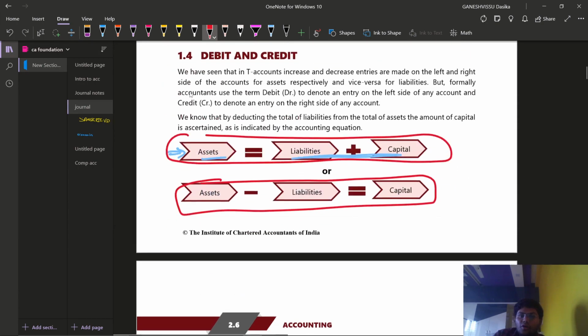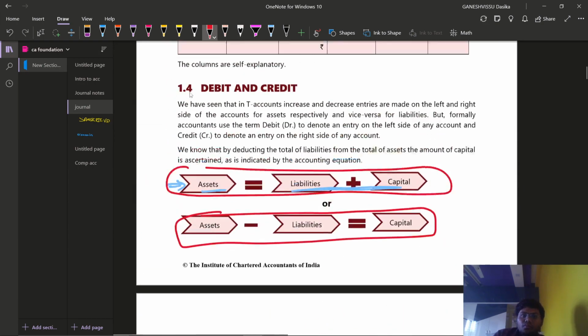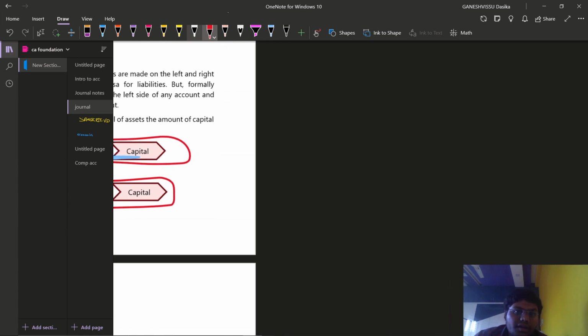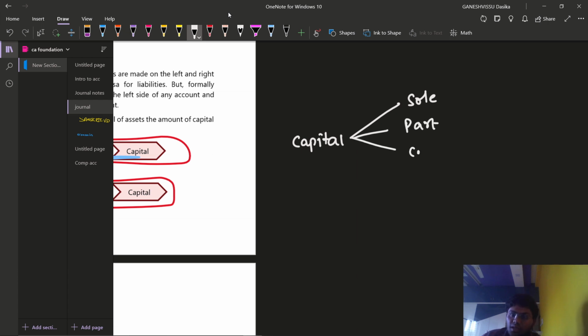So in detail, if you are required to know about capital, what are the types of capital now? Simply, this capital is used to denote many concerns, like a sole proprietorship, it will be used. If you go for partnership, that will also be used. But in case of a company, that will be used in different manners. Of course, for sole proprietorship, it is simply known as capital.